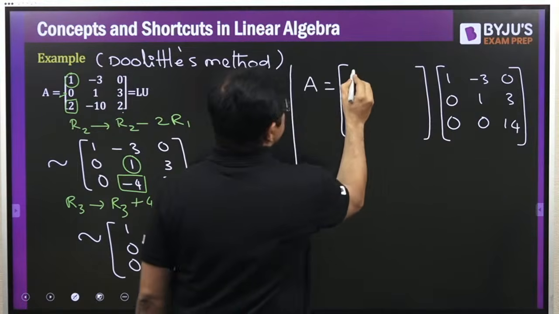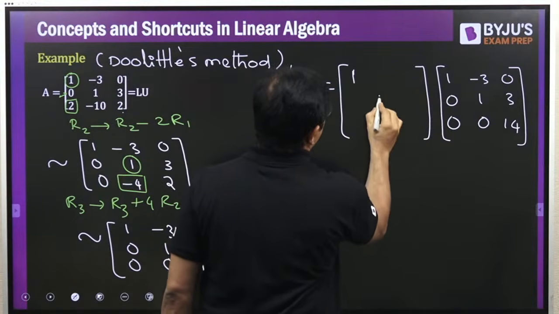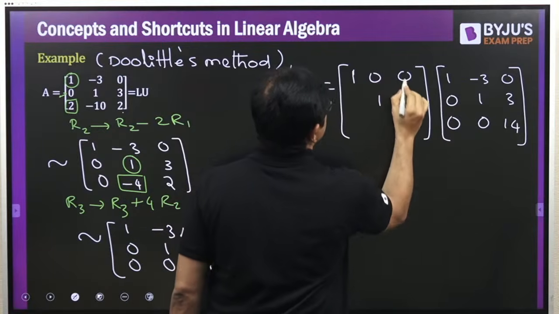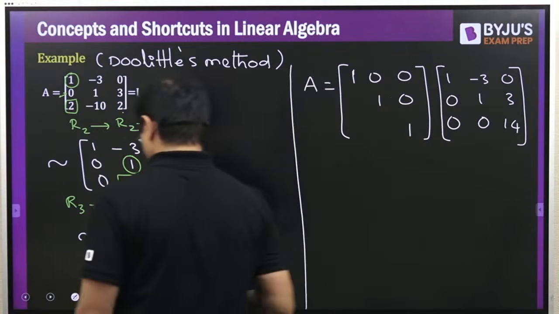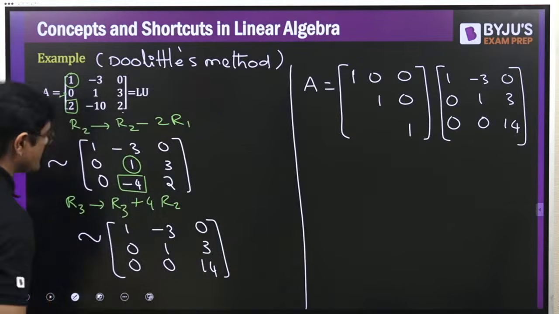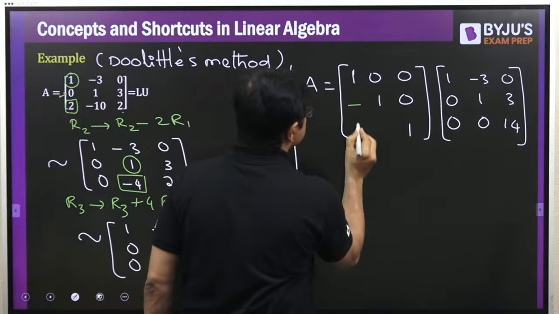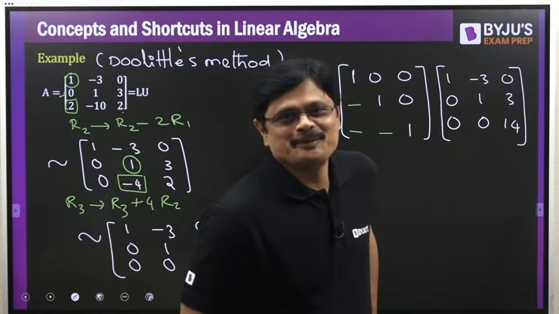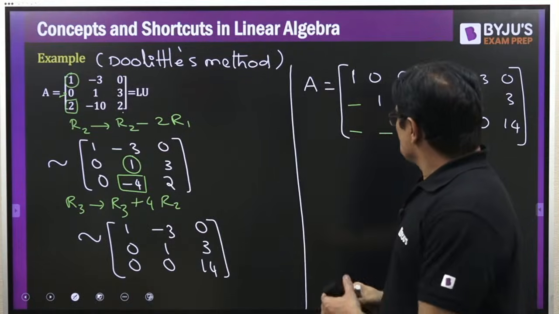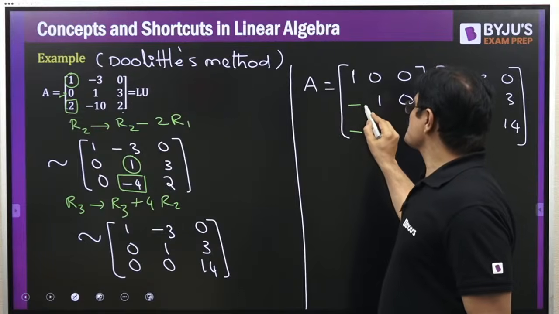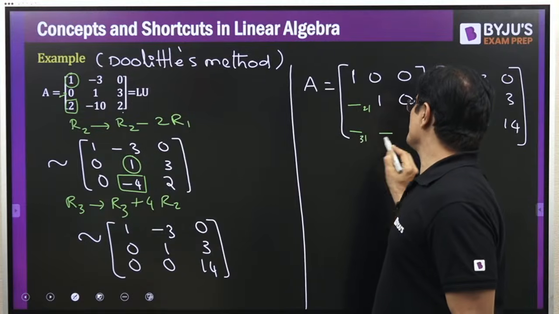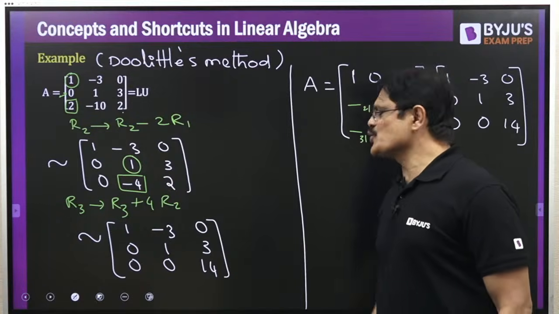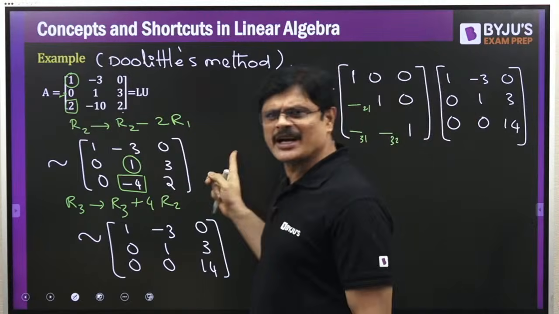So lower triangular means 1, 1, 1, they are all zeros. You have to fill 3 positions. So you are going to give me the answers for the 3 positions, my dear friends. You call it the second row first column element, third row first column element, third row second column element. What is 2, 1, what is 3, 1 and what is 3, 2? You can give me in the order, sir.